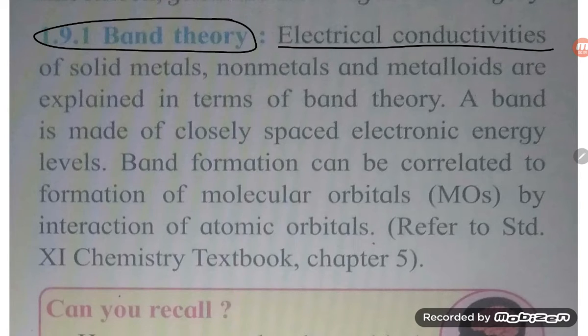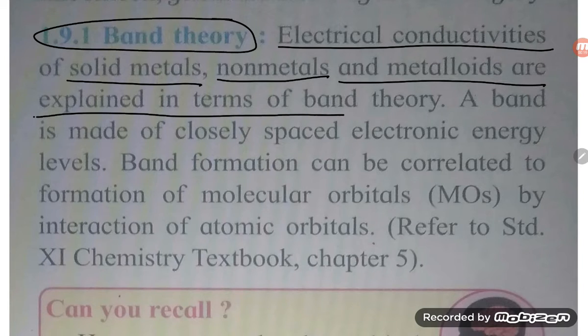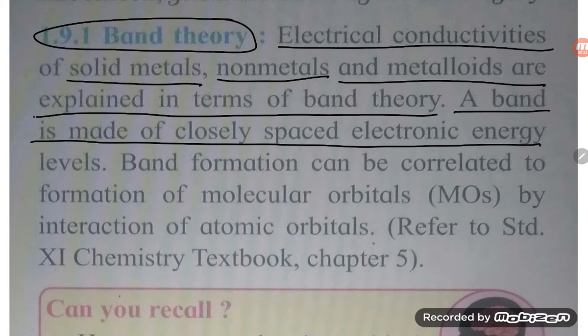The electrical conductivities of solid metals, non-metals, and metalloids are explained in terms of band theory. Basically, band theory explains the electrical conductivity of metals, non-metals, and metalloids. A band is made of closely placed electronic energy levels. So there will be a valence band and a conduction band, and they are closely placed, students.